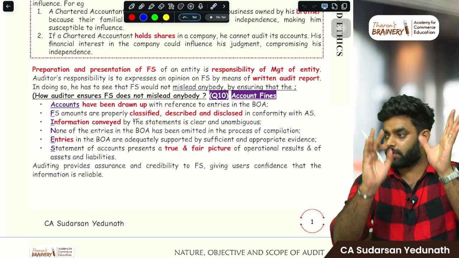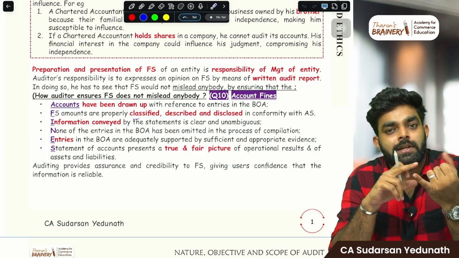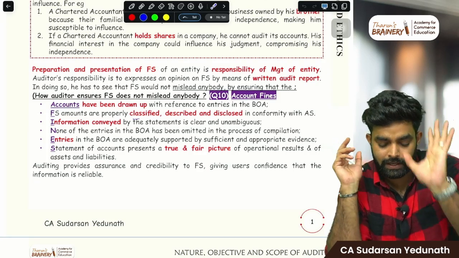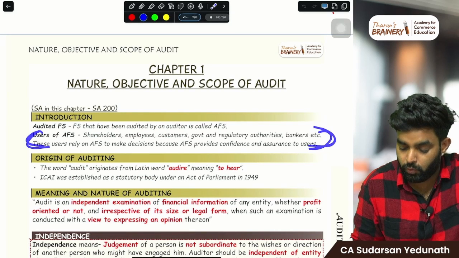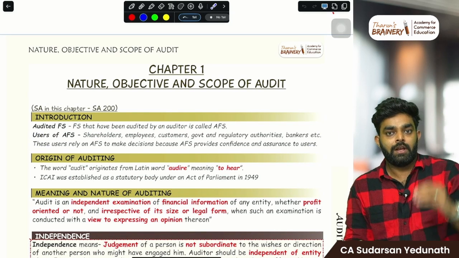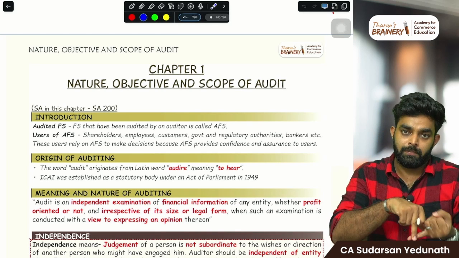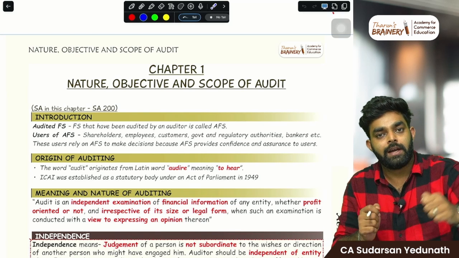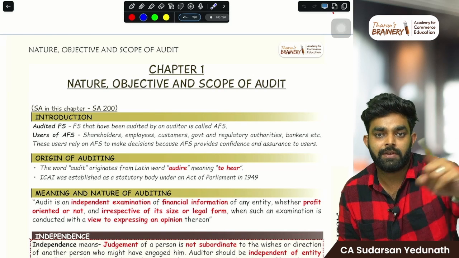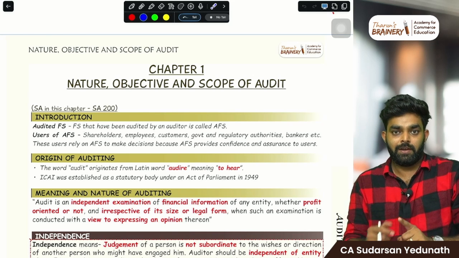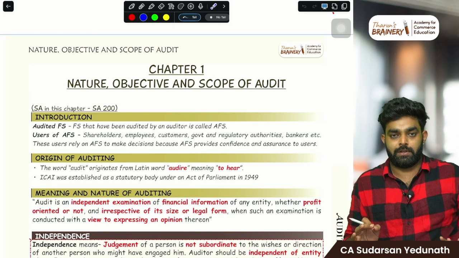So now my next question is, how will the auditor ensure that the financial statement does not mislead anyone? Before that, understand one thing. Who are the users of financial statements? When a company wants to take a loan and goes to a bank, the bank will immediately ask, give me your financial statement first. So the bank is a user of financial statements, right? Audited. The bank will look, okay, everything, profit is correct, we'll give the loan depending upon that.